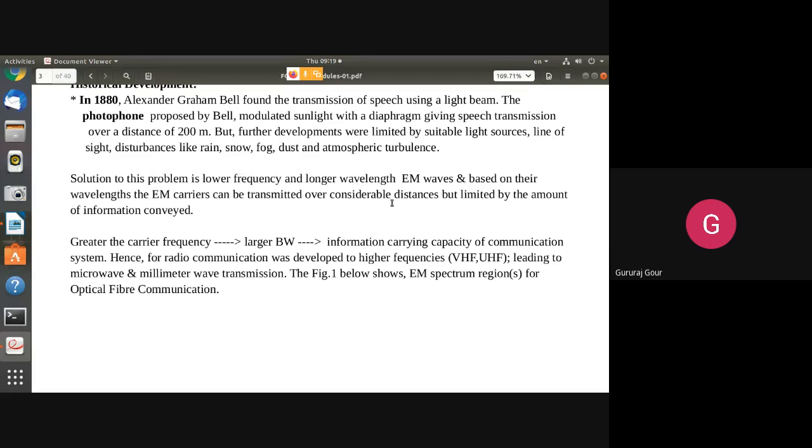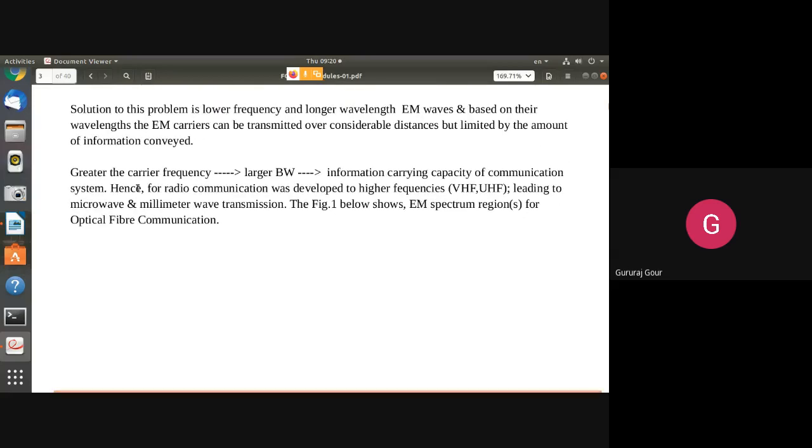But the only difference in the development of electromagnetic waves is that they are able to carry the information to a longer distance as compared to light. So these electromagnetic waves are going to support long distance communication with a high frequency, and carriers are able to provide a larger band.